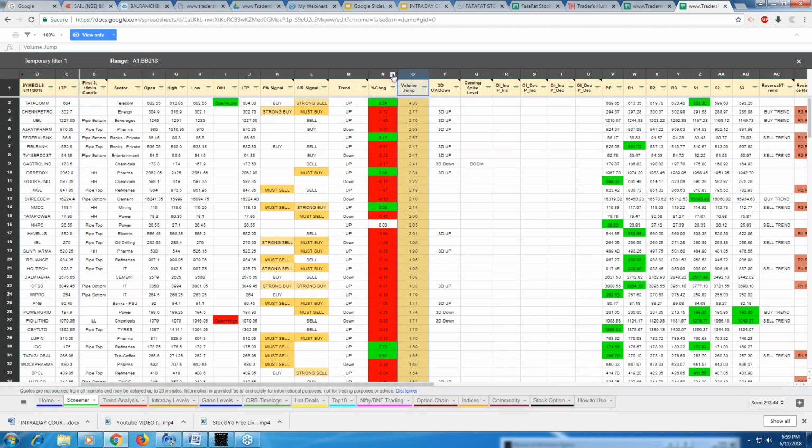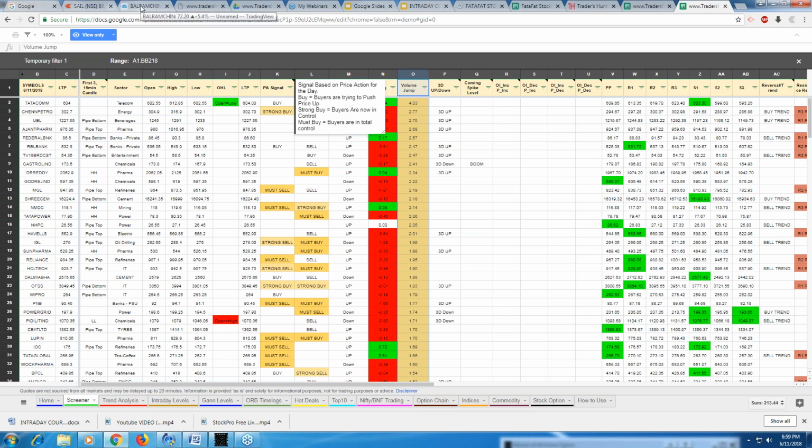And this column, the percentage change. So I'm looking for where the volume jumps are taking place, right? Go through all of them, and you will be able to see one by one. But for me, the most important place is volume jump, right?